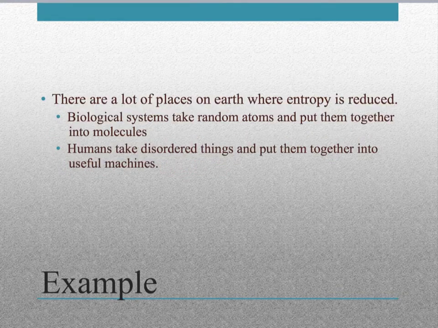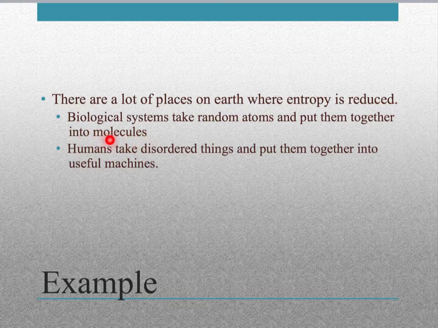So not all energy in a system is available to do work due to the random motion of these particles. You might be thinking, but we still put all our stuff away, we still organize things, we clean them. And there are a lot of places on Earth where entropy is reduced. Biological systems, like our bodies, plants, animals, take random atoms and put them together into molecules.